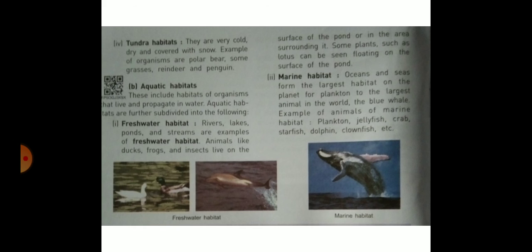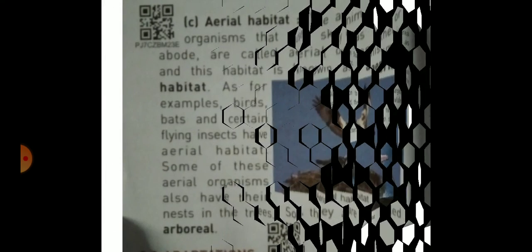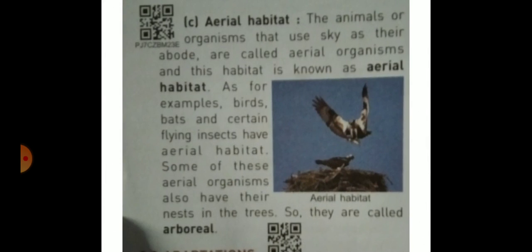Look at this picture, examples of freshwater habitat animals, and second picture, marine water habitat animals. And point C, aerial habitat. The animals or organisms that use the sky as their abode are called aerial organisms, and this habitat is known as aerial habitat. For example, birds, bats, and certain flying insects have aerial habitats.